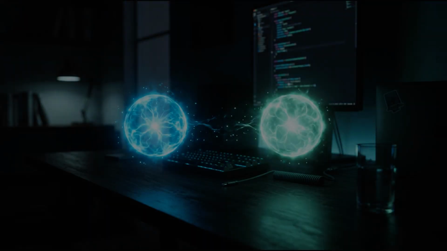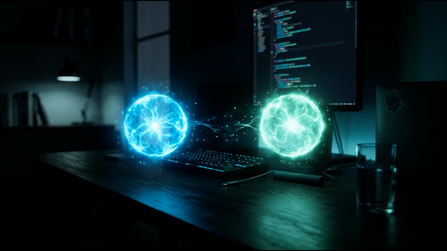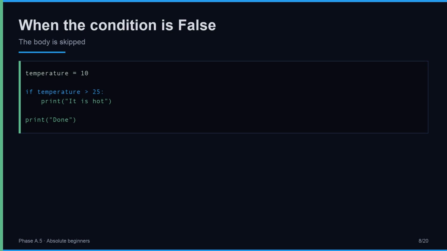True means run, false means skip. The only answers a condition ever gives. One runs the body, the other skips it. Only two answers.